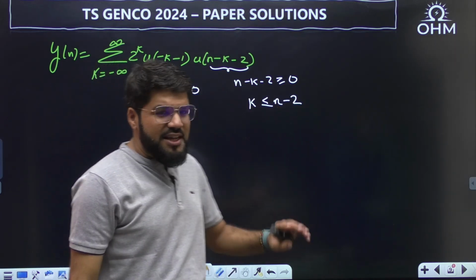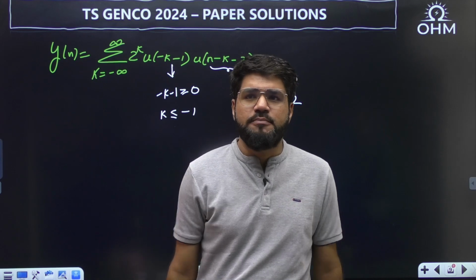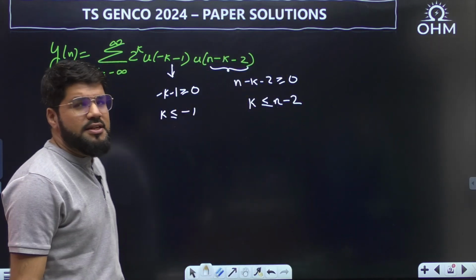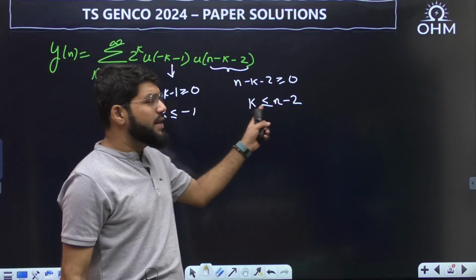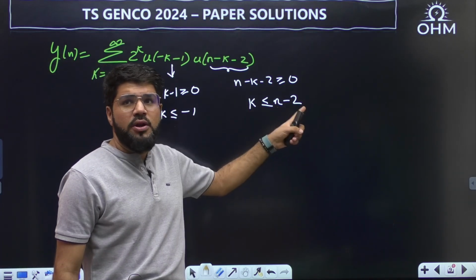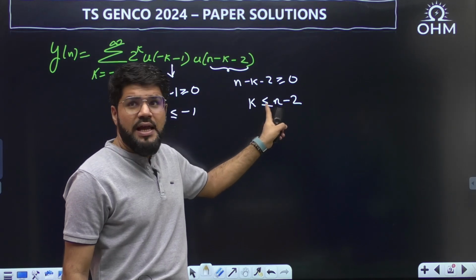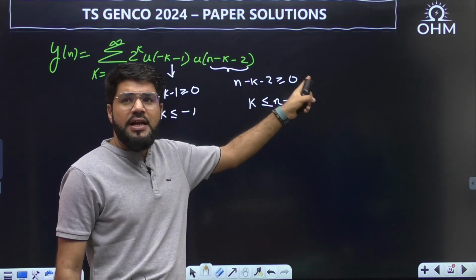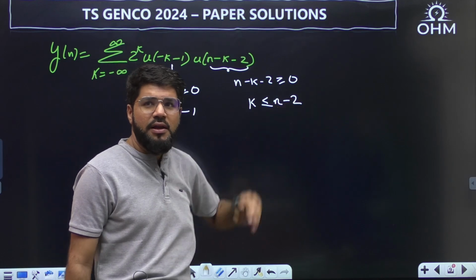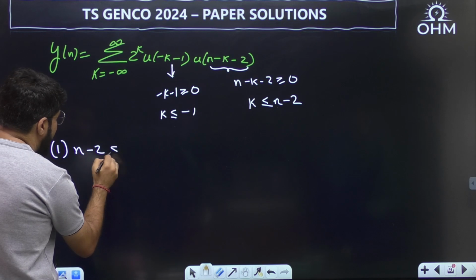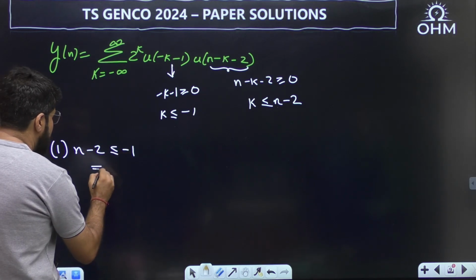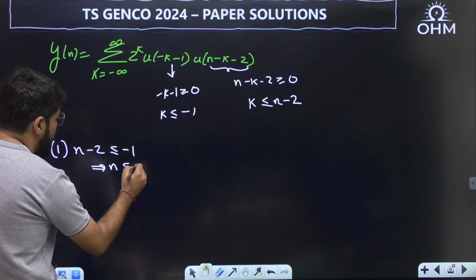So k less than or equal to minus 1 and k less than or equal to n minus 2. What should be the value of k? It has to be smaller than the smaller number. Now n is the time variable, that can be small also, that can be big also, because time is a variable. So there can be two cases. Number 1, n minus 2 less than or equal to minus 1. This suggests that n is less than or equal to 2 minus 1, which is 1.